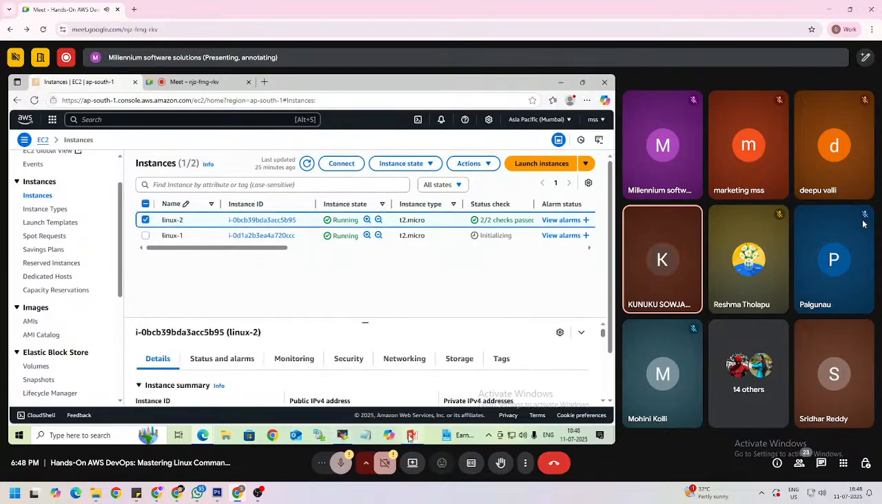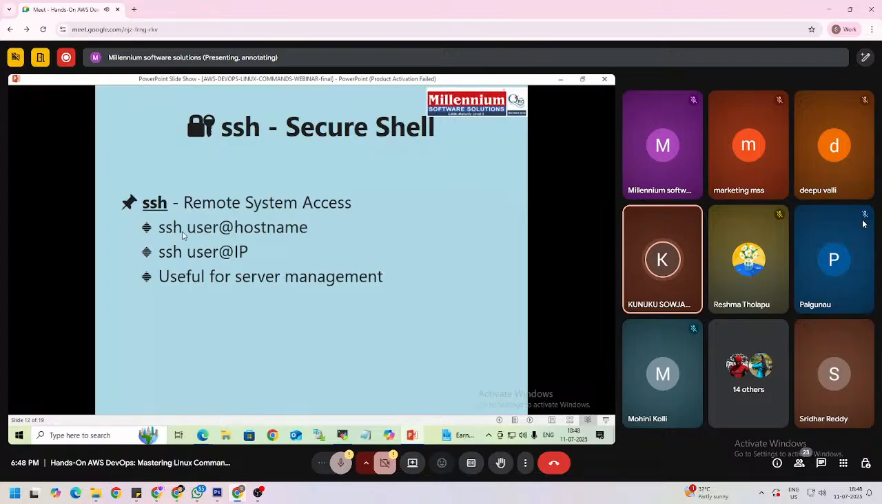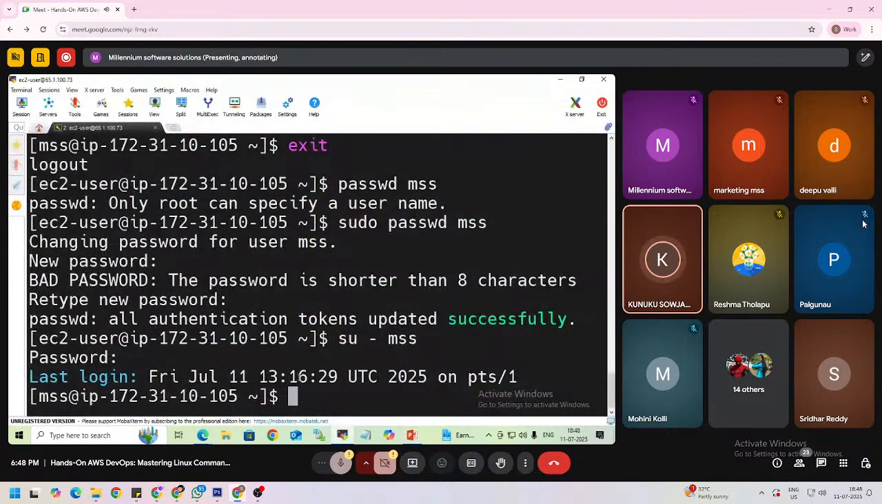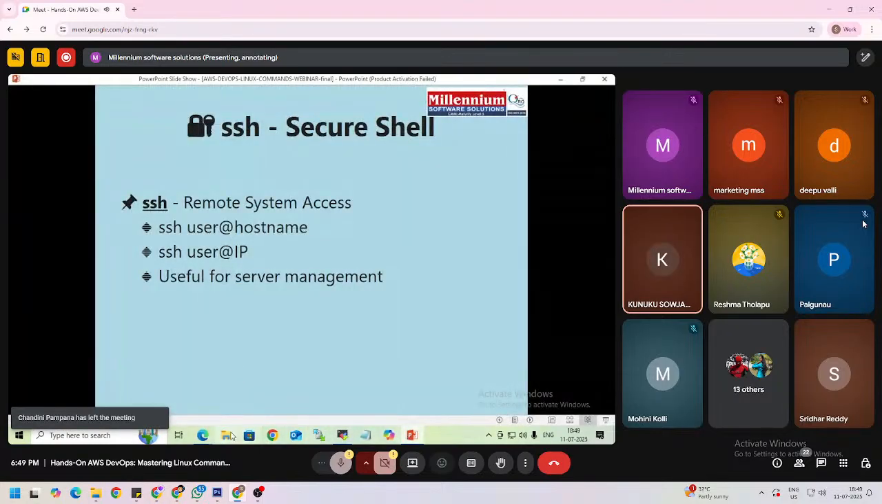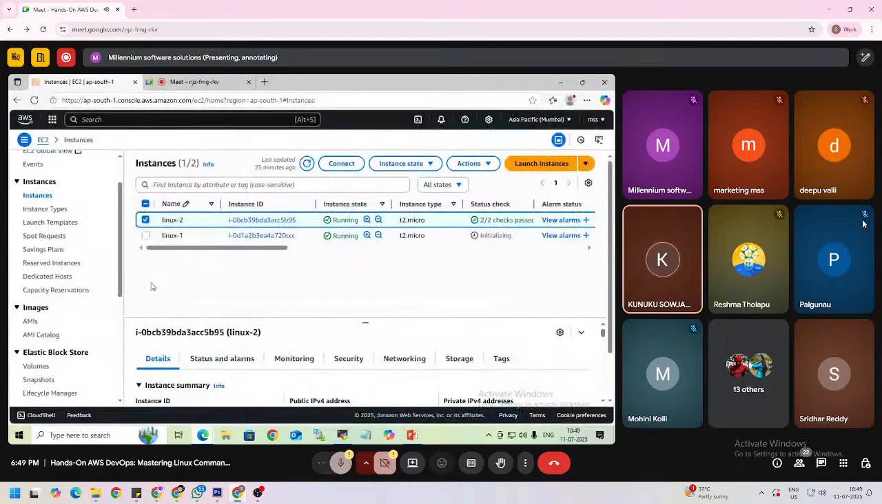For that we need to use the SSH command. I want to connect to the Linux 2 server by using the Linux 1 server. So how can we set it up? First, to connect to that server, we need to set up a password on the Linux 2 server.